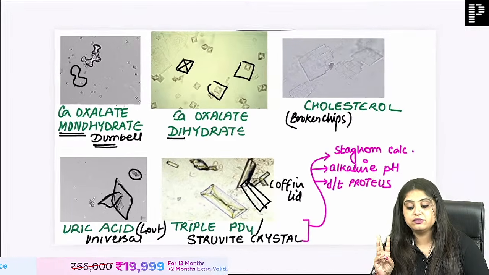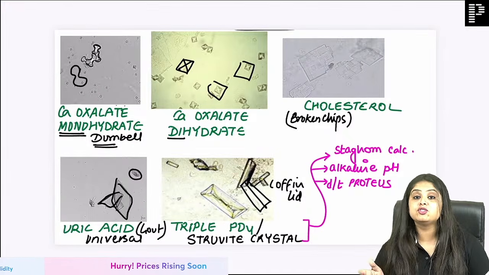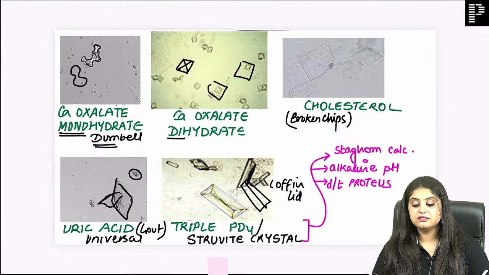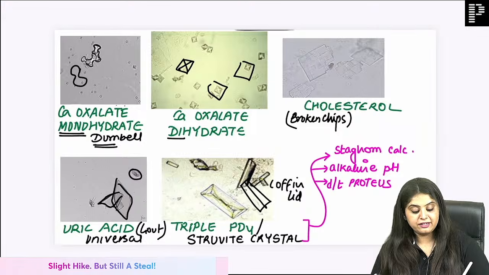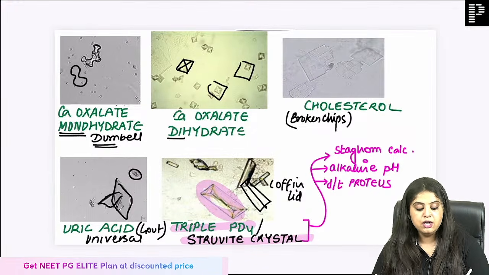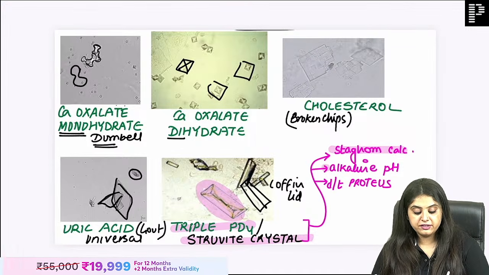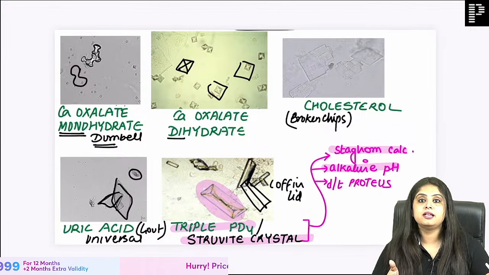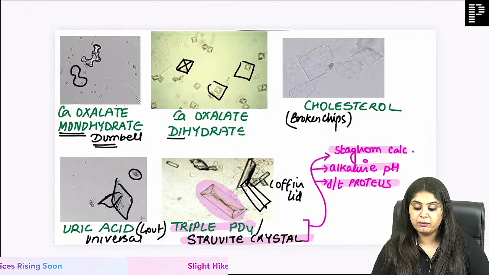These are 3 questions. When you have surgery LRR with sir, if you don't answer these 3 questions, I will join that session and see कि किया आंसर या नहीं किया. But anyway, if you answer it here, then it's pretty obvious you will answer it there. So triple phosphate or struvite initially are small crystals. What shape? Coffin lid. But if they become big, they become a staghorn calculus. They will form in alkaline pH, and that is due to a Proteus bacteria, which I will teach you again in microbiology.